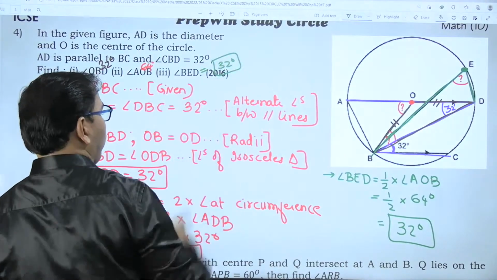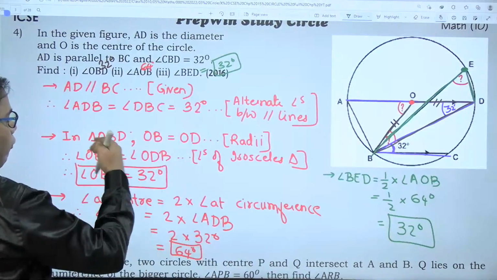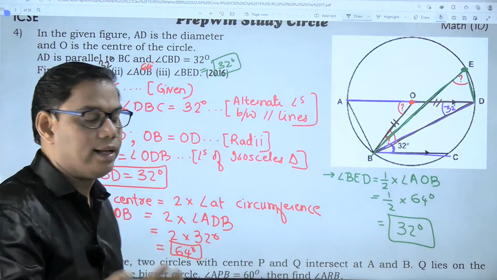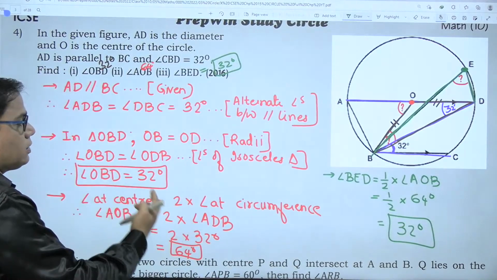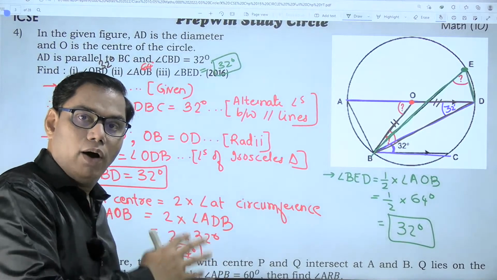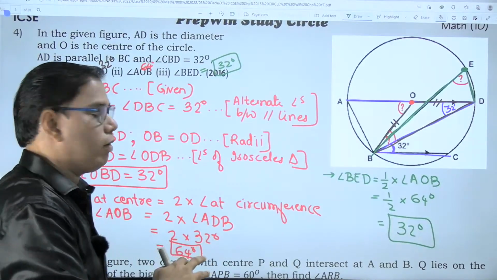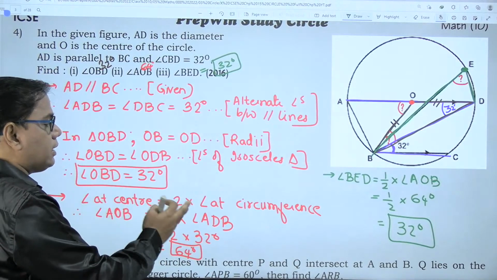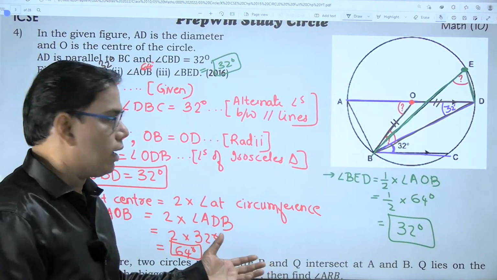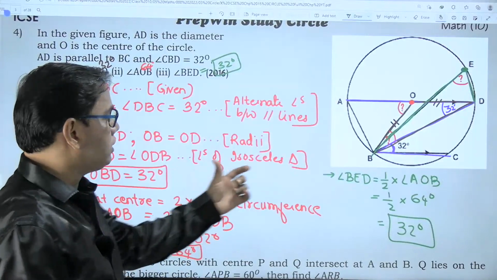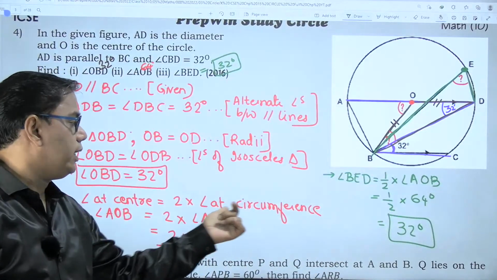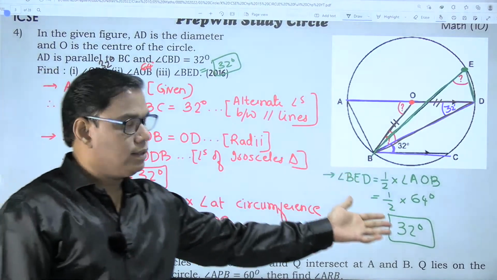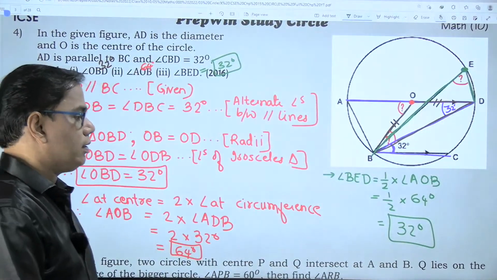So this kind of question is asked. Look here, the first part's answer we got using the isosceles triangle theorem. The second part's answer we got using the first theorem of this chapter, which says that in a circle, the angle at the center is twice the angle at the circumference. And the same situation in reverse: we have to find the inscribed angle, or the angle at the circumference, so that is half the angle at the center. So this way we got all three answers.